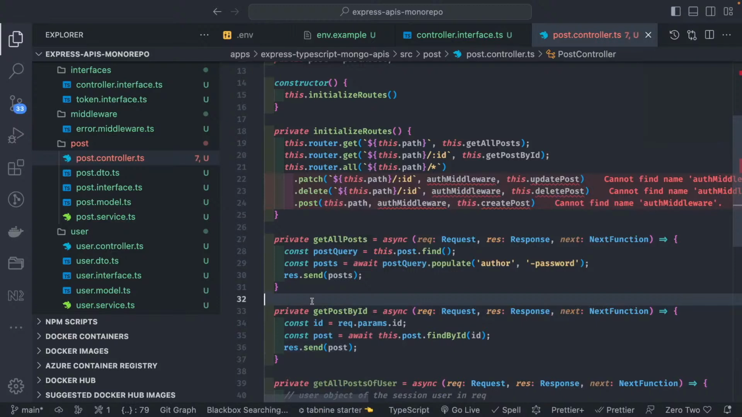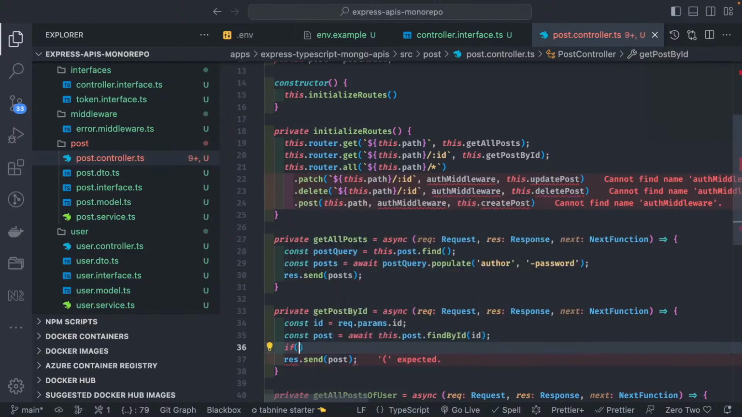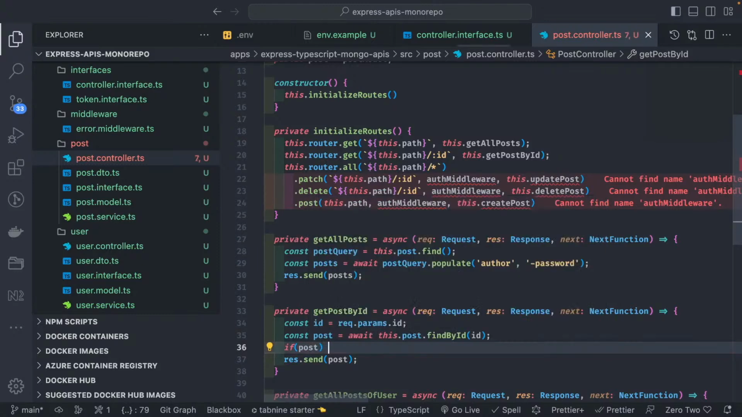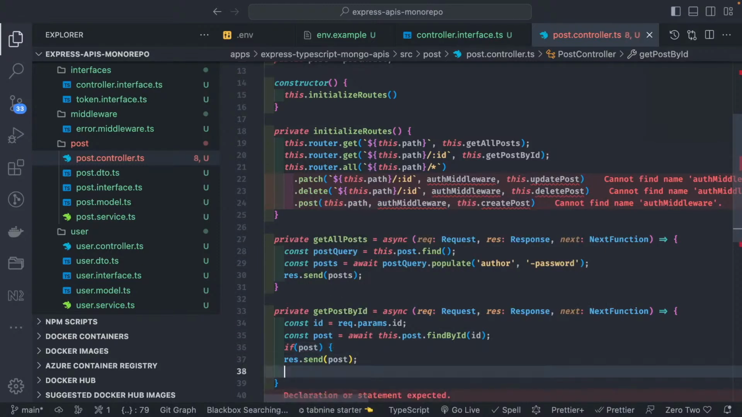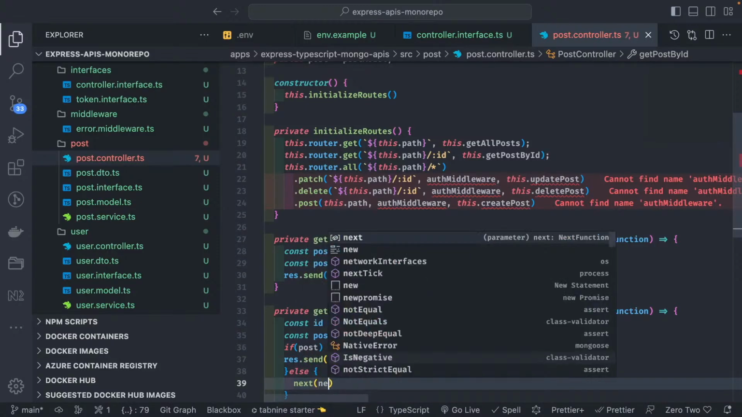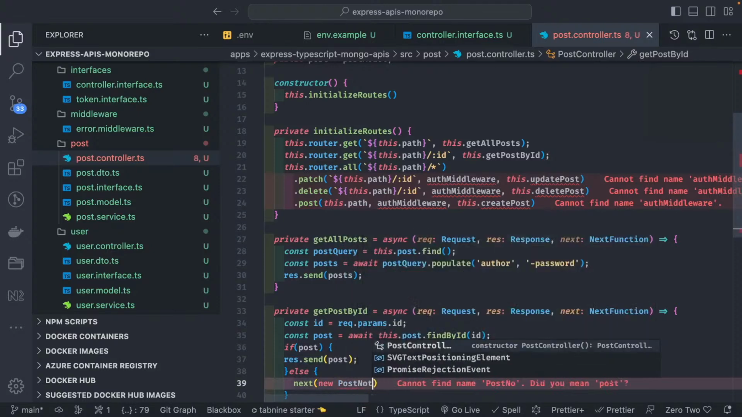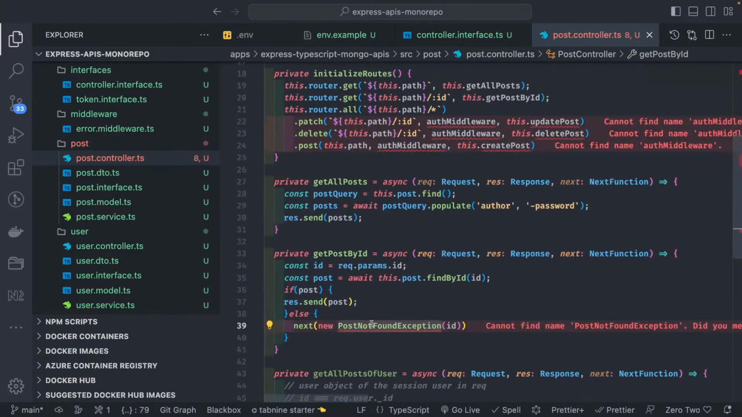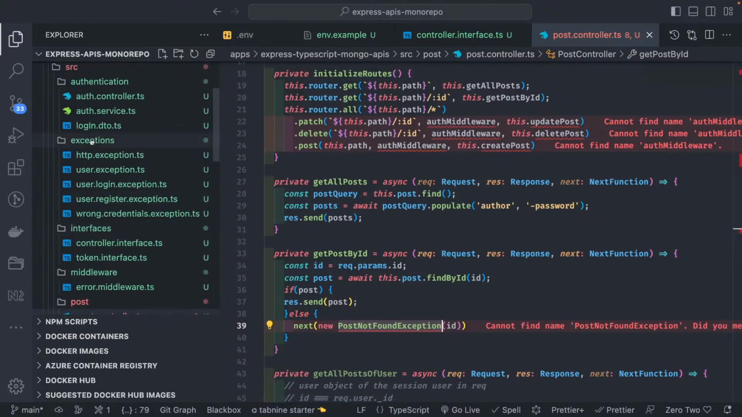If the post is there, we can send it. Otherwise we can just send a not found exception, like, let's say you are passing the wrong object ID. If you want, you can return something like this. So if the post is there, then we will just send response dot send. Otherwise, in else we can throw an exception, new post not found exception. This is a custom exception you can create for this ID.